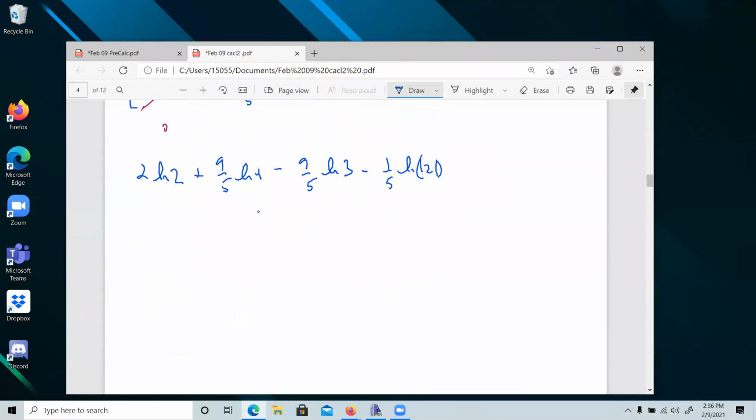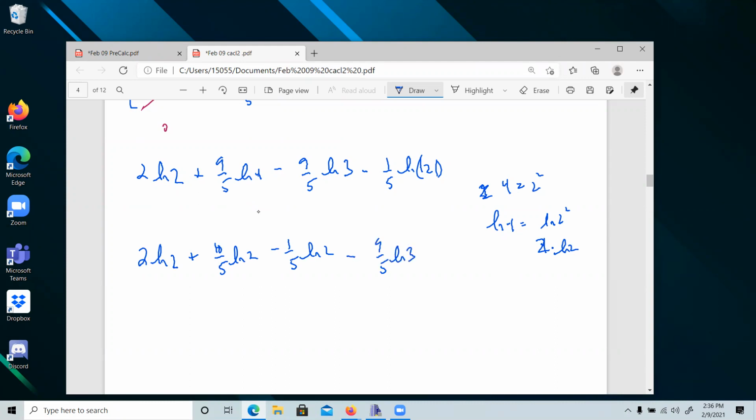So I got a lot of weird stuff going on here. I'm going to go ahead and say that 4 is equal to 2 squared. So the natural log of 4 is going to be the natural log of 2 squared, which is 2 times natural log of 2. So we're going to have 2 ln 2 plus 18 over 5 natural log 2, 9 times 2 is 18, minus 1/5 natural log 2, minus 9/5 natural log 3. And you can't combine natural log 2 and natural log 3. It's just not going to work.